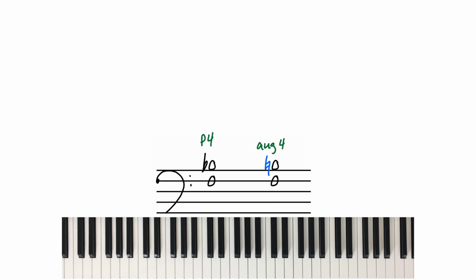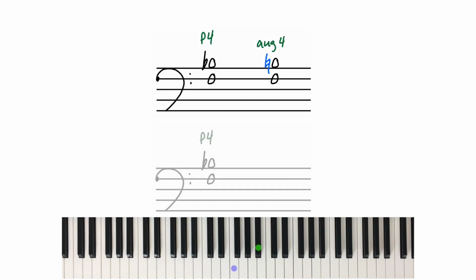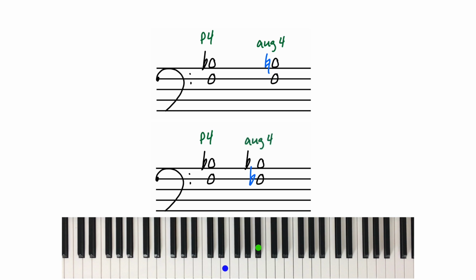Similarly, I could do the same thing by moving the F. If I start with the F up to B flat, it's still a perfect fourth, but remember, an augmented interval stretches the space. Before, we talked about stretching that space by moving the upper note higher, but we could also increase that space by keeping the upper note where it is and moving the lower note lower. So if I take that F and move it down a half step and still want to call it some kind of F, remember that in this case I wouldn't call it an E, I'd call it an F flat. B flat down to F flat is going to be some kind of fourth. Again, it's some kind of B down to some kind of F, but in this case, it's going to be an augmented fourth.